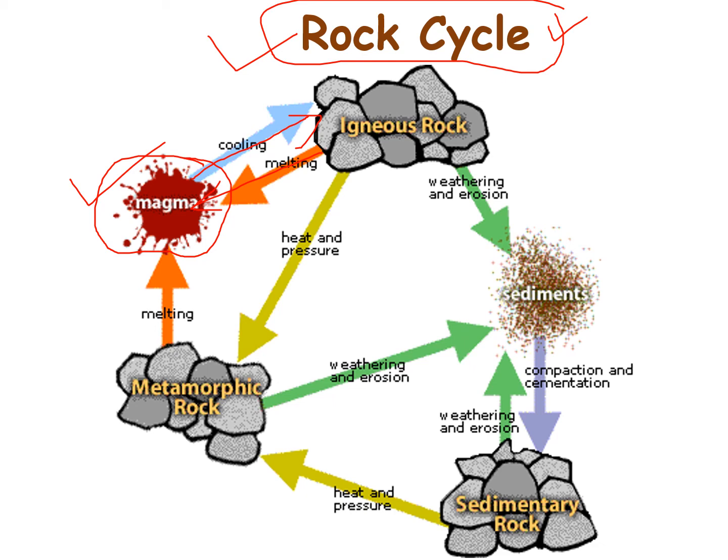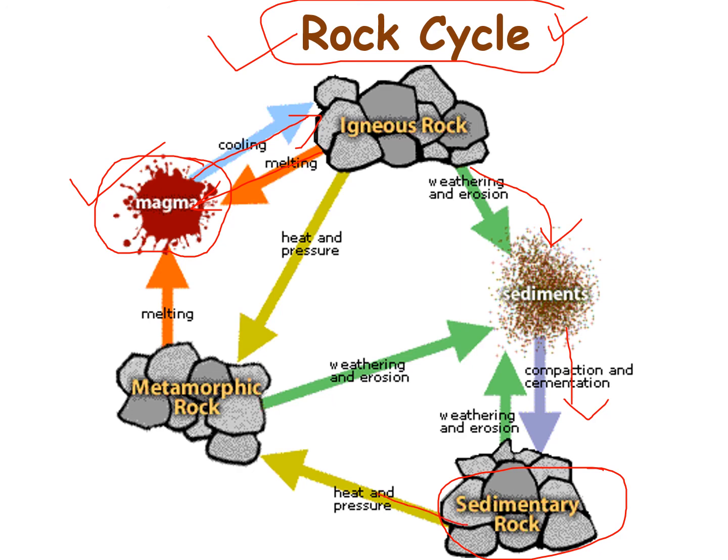Now, if igneous rock gets eroded, weathered and transported to a place where the sediments get deposited, compacted and cemented by cementing material, it will give rise to sedimentary rock. Again, weathering and erosion give rise to sediments.